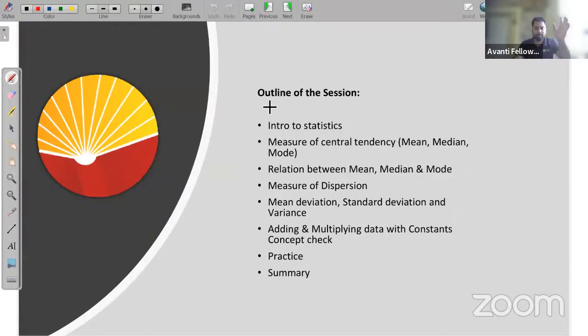You already covered all these things in your class 11th, right? So first we'll see measures of central tendency. In measures of central tendency, there are three terms: mean, median, and mode. Is that right or not?